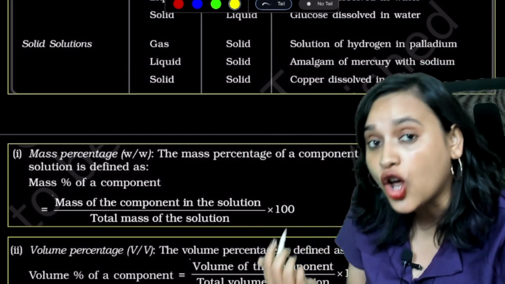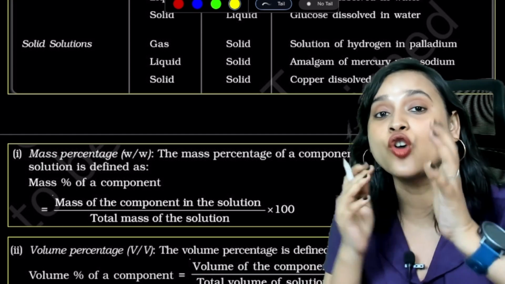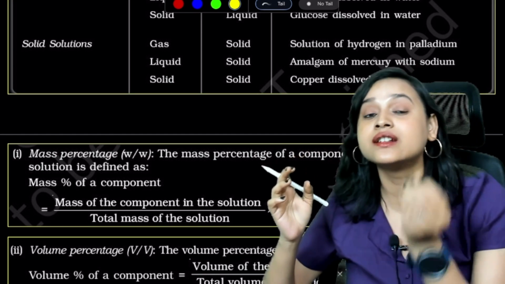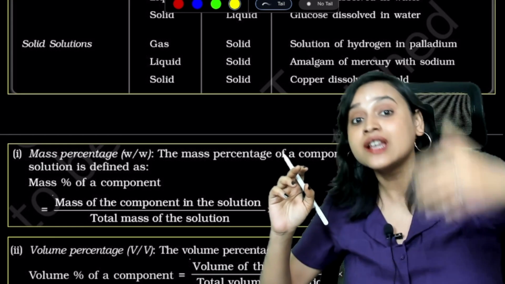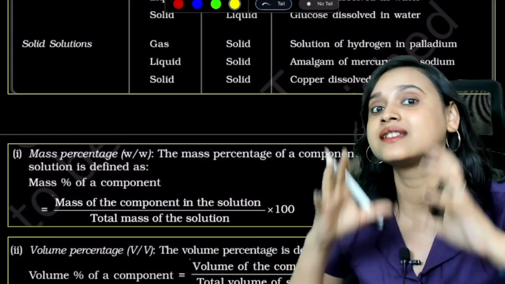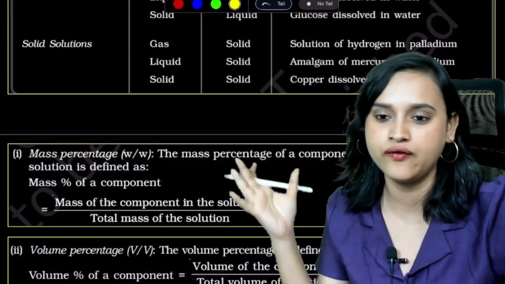So what is solvent? We usually consider the solvent to be component A, or the number one component. It's usually the solvent that decides the state, the physical state, of a solution.